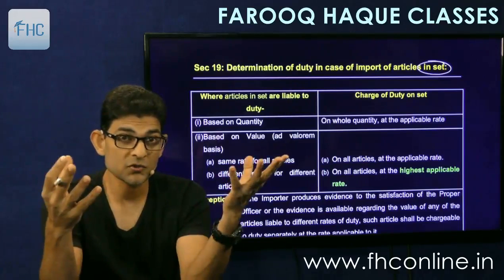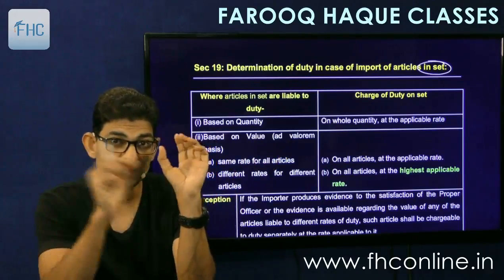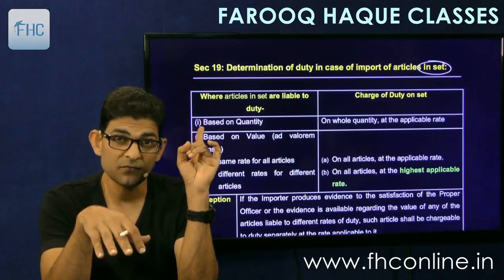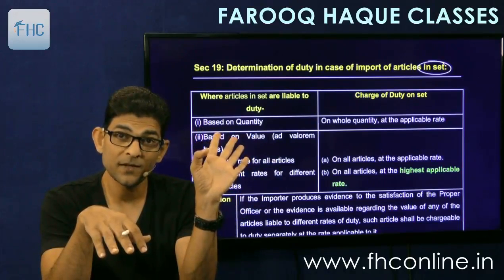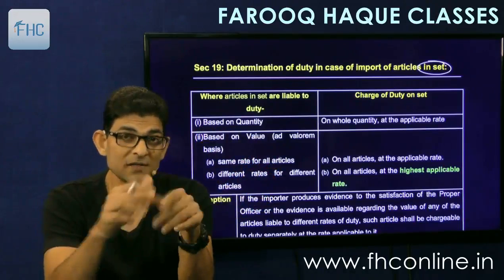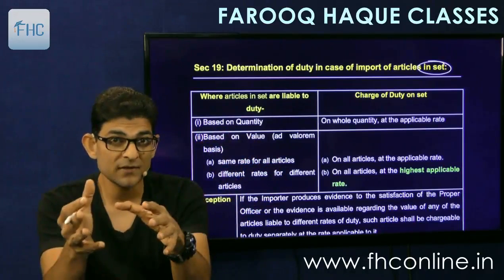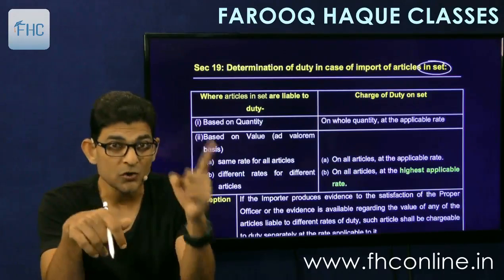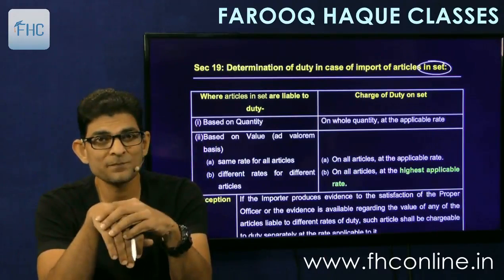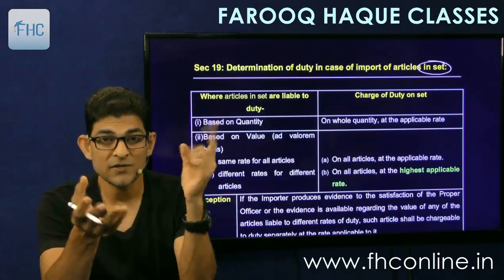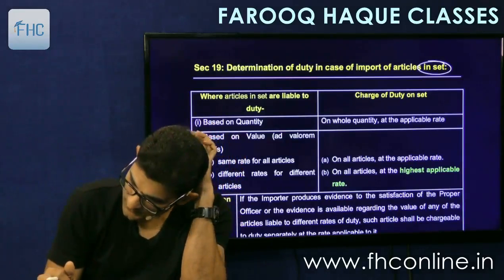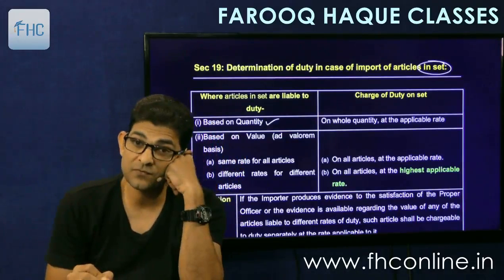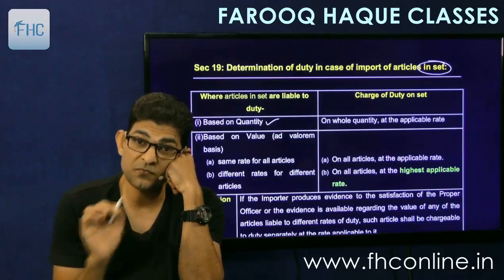Like there can be a chocolate box. You have imported a chocolate box which contains 5 different varieties of chocolates. And each of these chocolates is given in the tariff and has a different rate. So there are 5 articles, each one has a different rate. You have imported in set. Now the question is, the value available is of this set and not of individual items. So then what rate to apply? So let's see what section 19 says. So it says that if these articles in set are liable to duty based on quantity, means if these articles are liable to specific duty.